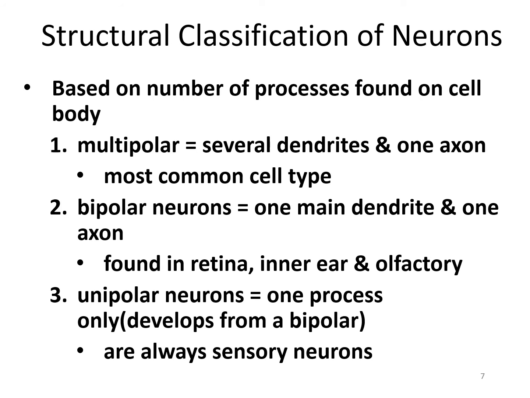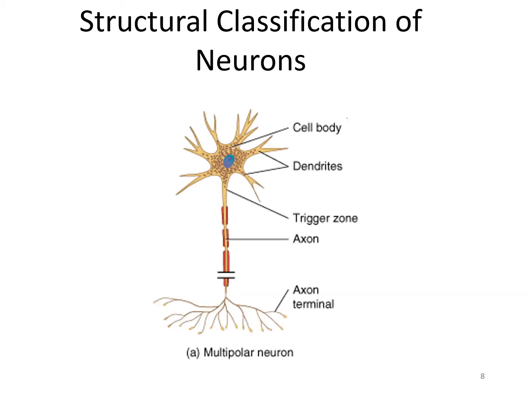Now, structural classification of neurons. Neurons are divided based on the processes found on the cell body. First, there is the multipolar neuron, with several dendrites and one axon, the most common cell type. Bipolar neurons have one main dendrite and one axon, found in the retina, inner ear and olfactory system. Unipolar neurons have one process only, developed from the bipolar, and are always sensory neurons. These are the structural classifications of the neuron.